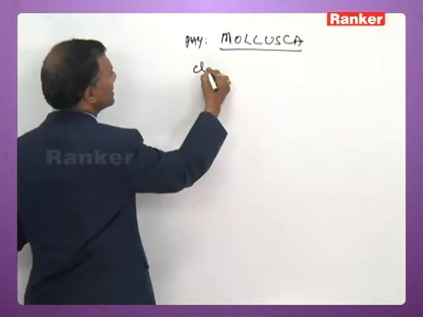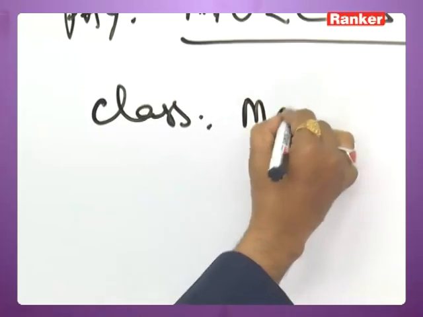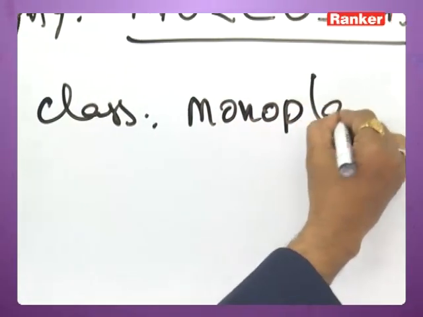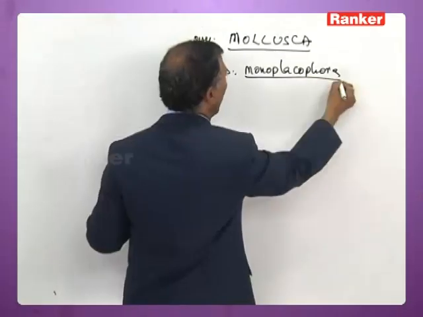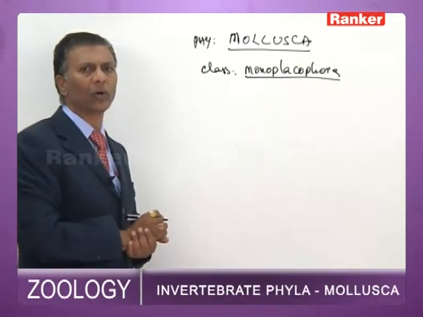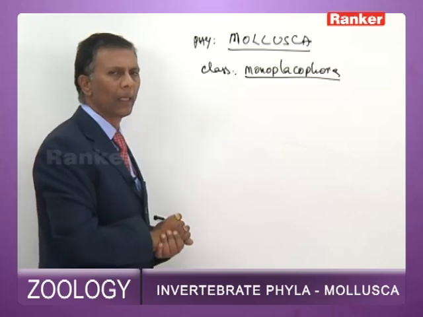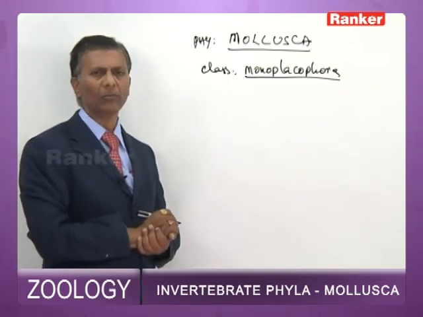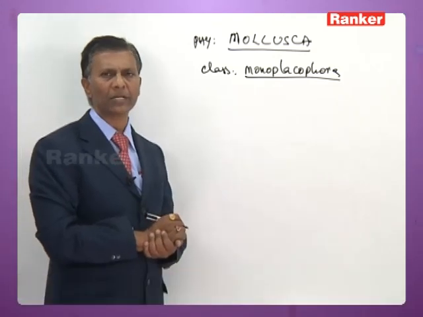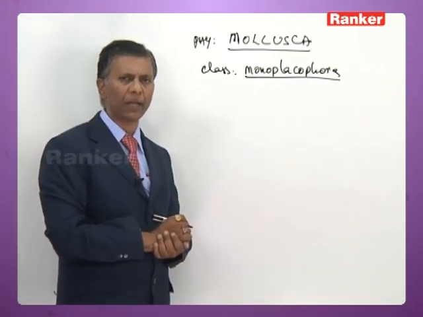Next you have class Monoplacophora. The Monoplacophorans are also marine, and they were supposed to be extinct. All the scientists were under the impression that all the Monoplacophorans had become extinct.